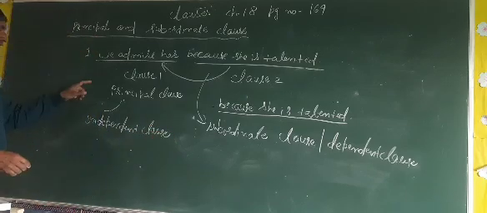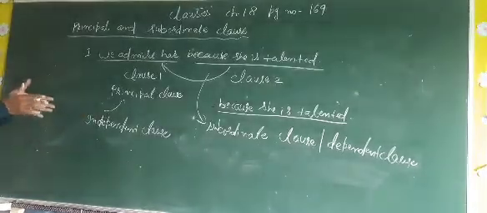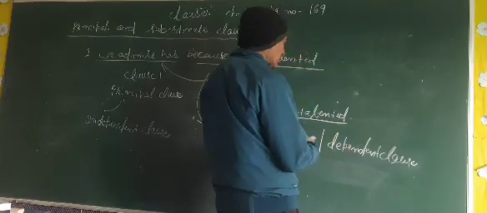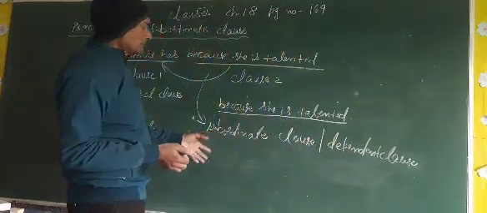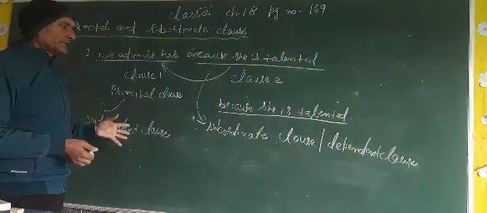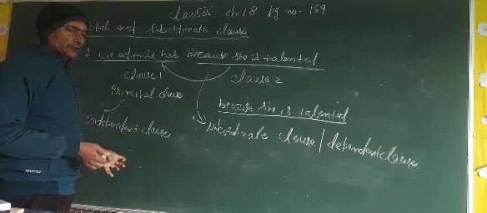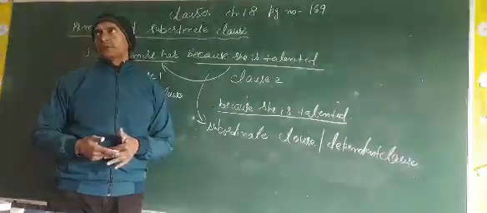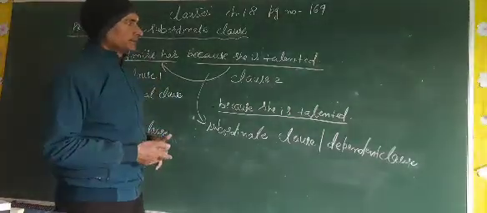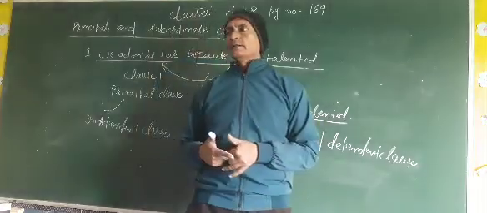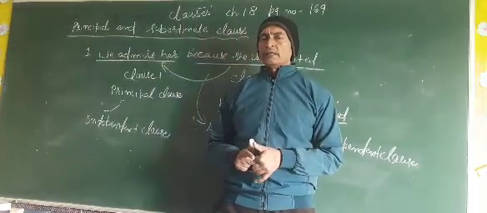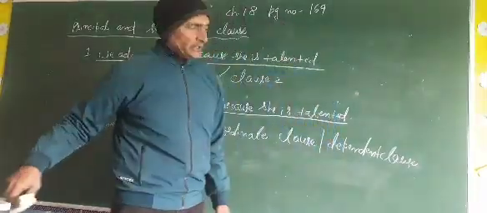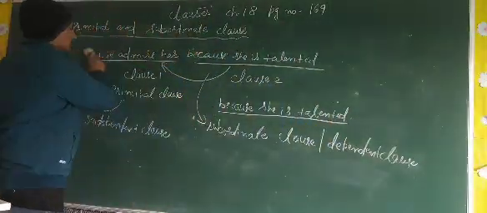Principal clause and independent clause are the same. Subordinate clause and dependent clause are the same. A subordinate clause depends on the principal clause for the completion of its meaning. Okay, my dear students, are you getting me? So when you read subordinate clause in a book or somewhere else, you must be clear in your mind that this clause depends on the principal clause.